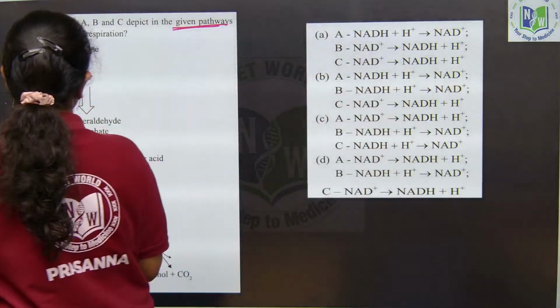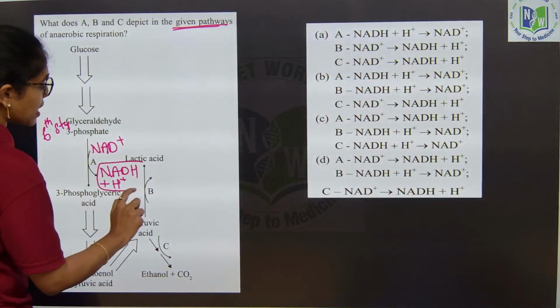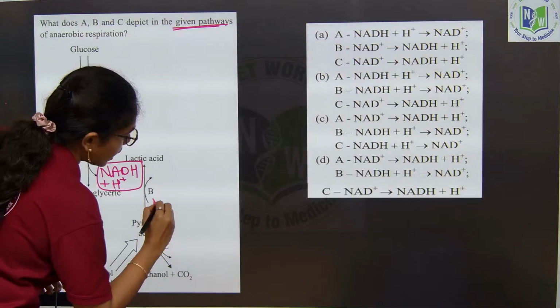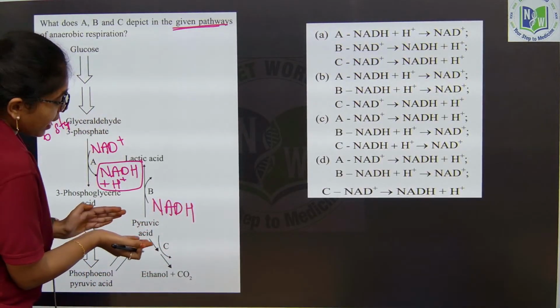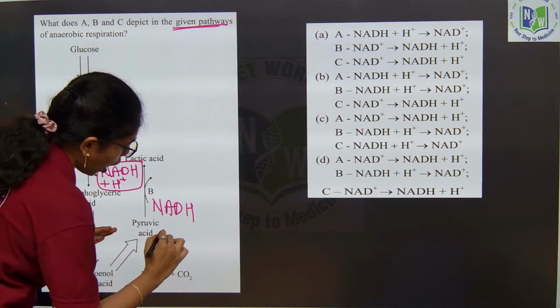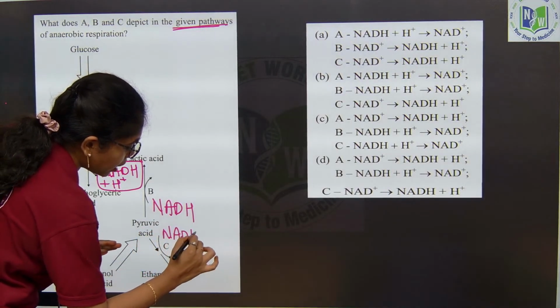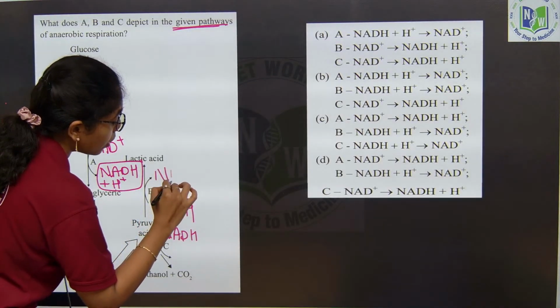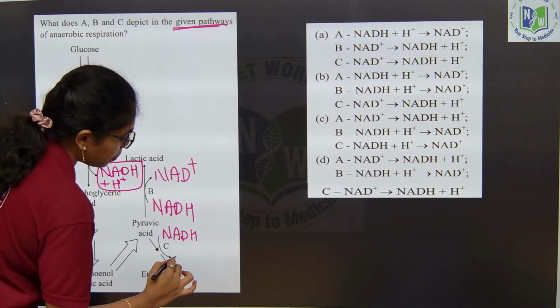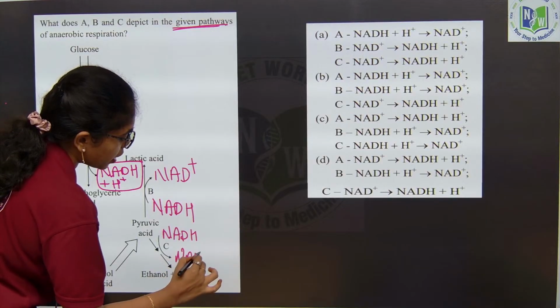Once NADH plus H plus is released, this NADH will be utilized, either pyruvic acid turning to lactic acid or pyruvic acid turning to ethanol. This NADH is utilized and gets converted to NAD plus.